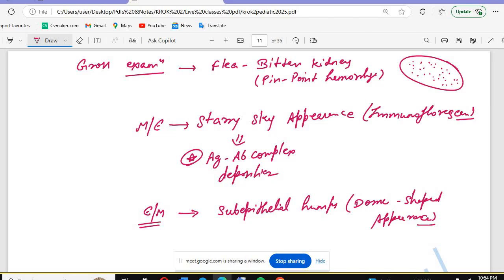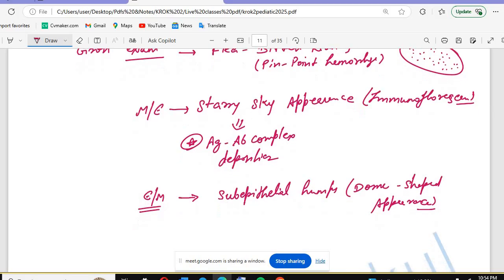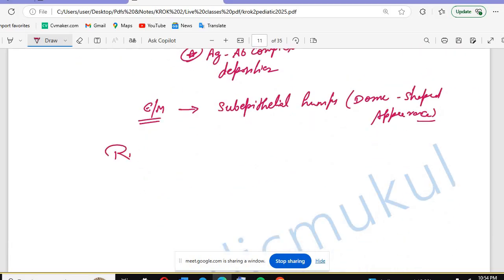So you can understand that everything will be correlated in the question, so you have to correlate accordingly. And for the treatment, remember, you don't have to treat this condition. This is a self-limiting disorder.